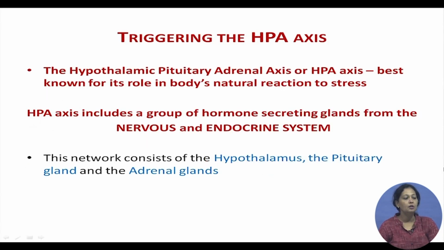Now coming to the hypothalamic-pituitary-adrenal axis. This axis is the best known for its role in the mediation of stress within the body. The HPA axis, or the hypothalamic-pituitary-adrenal axis, includes a group of hormone secreting glands from the nervous and endocrine system. This we have just seen, and this consists of, as the name suggests, the hypothalamus, the pituitary gland and the adrenal glands.